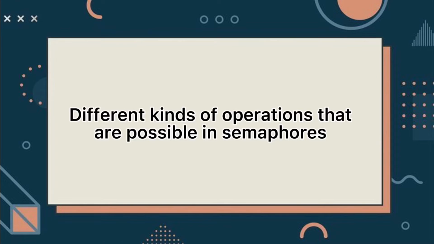Different kinds of operations that are possible in semaphores. Semaphores are integer variables that are used to solve the critical section problem by using two atomic operations, wait and signal, that are used for process synchronization. The wait operation decrements the value of its argument s if it is positive. If s is negative or 0, then no operation is performed.